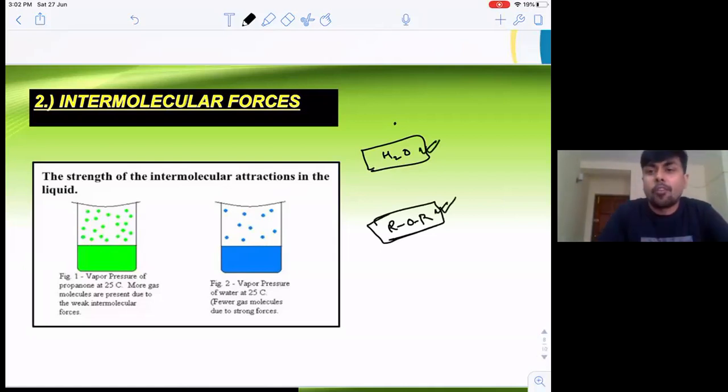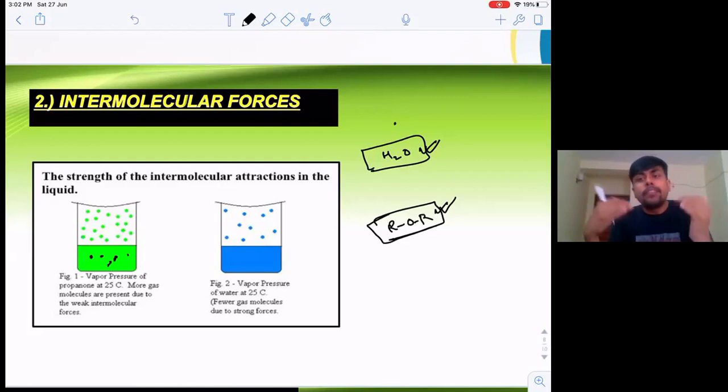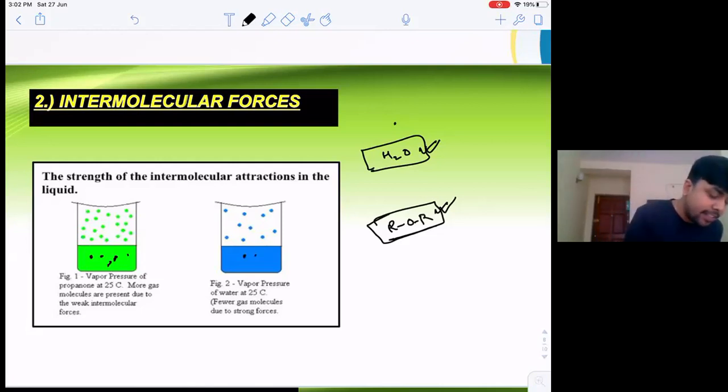Can I say in case of water, there will be some hydrogen bonding operating between these water molecules, right? So the intermolecular force of attraction between the molecules is very high. The escaping tendency of the molecule, or the tendency to leave the surface, will be very less, right? If the intermolecular force operating between the two different molecules is less, suppose these two molecules are not attracting each other to a much extent,